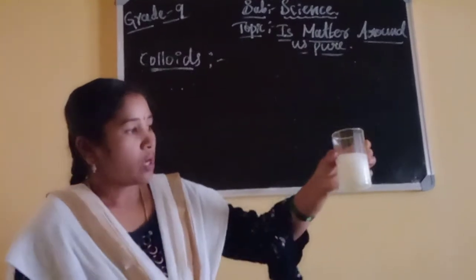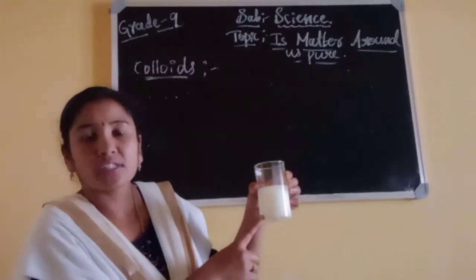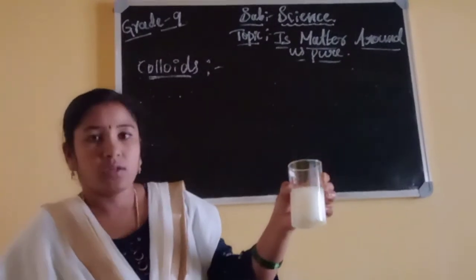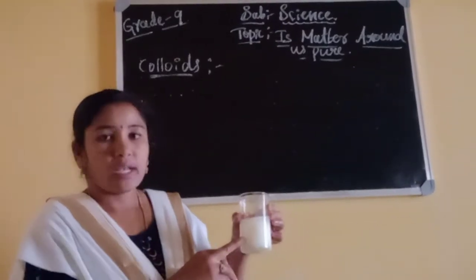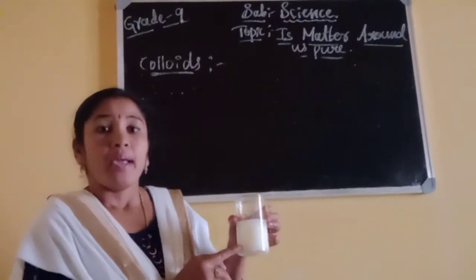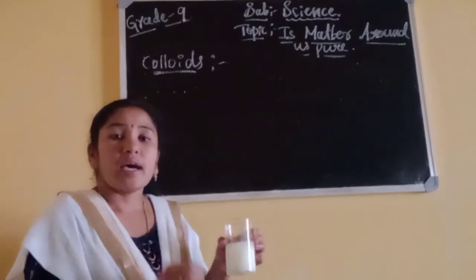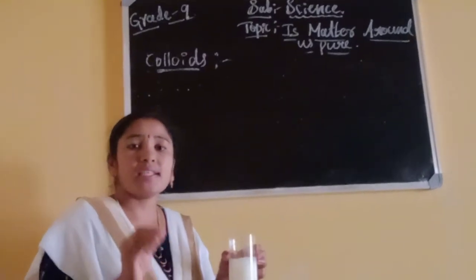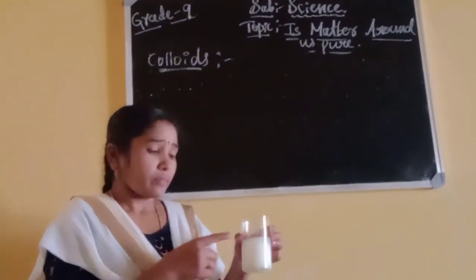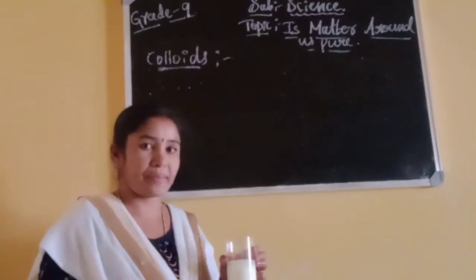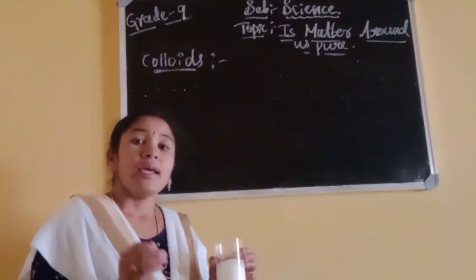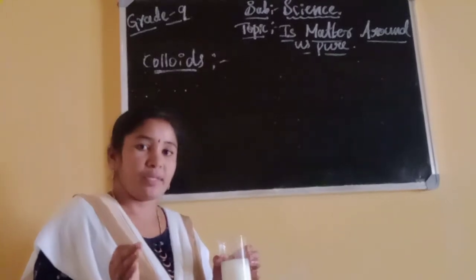Students, do you observe these particles individually? No, we can't observe. We can't find the individual milk particles. Why? Because the particles are very small, compared to the suspension. Already you know about suspension. Suspension means it is a heterogeneous mixture.